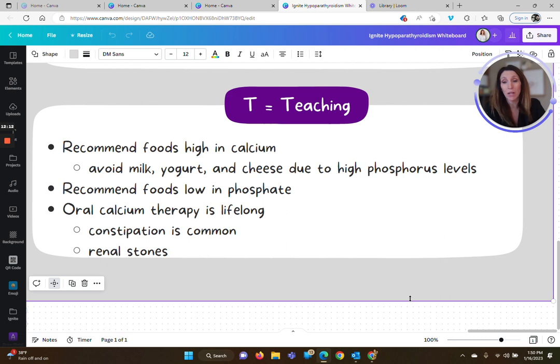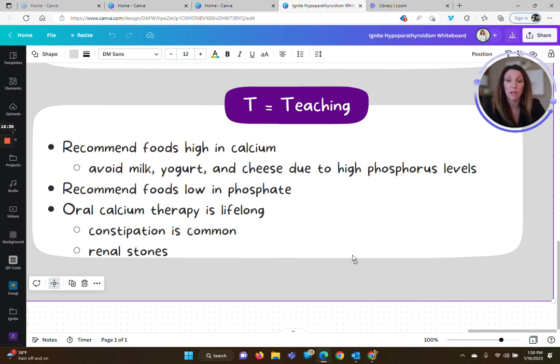But they actually recommend, specifically for these patients that have hypoparathyroidism, that they avoid foods such as milk, yogurt, and cheese, which of course we're thinking, oh, those are high in calcium, right? Well, they're also high in phosphorus. So these patients specifically, we do not want them to have those, okay? So we need to find other sources of calcium that are hopefully also low in phosphate.